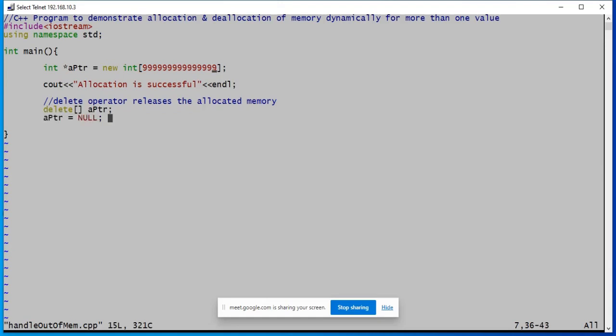So let's check if the operating system can provide so much memory, and if that is not available, what happens?